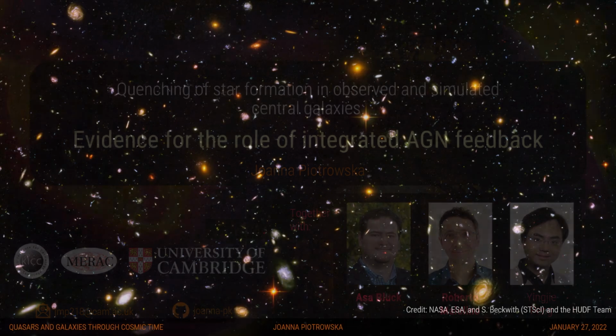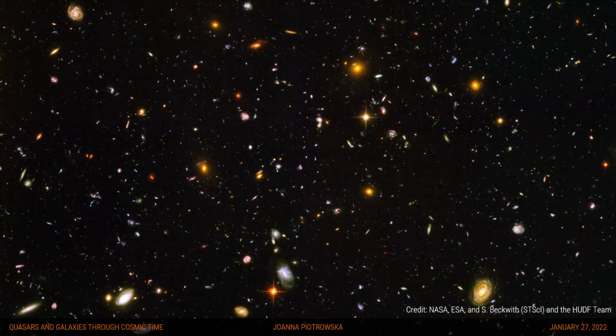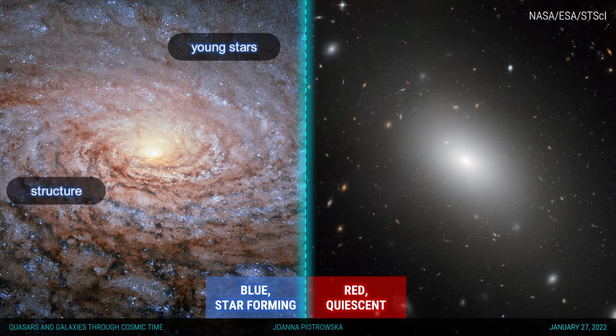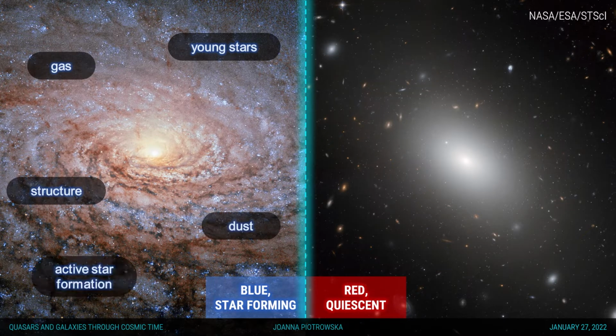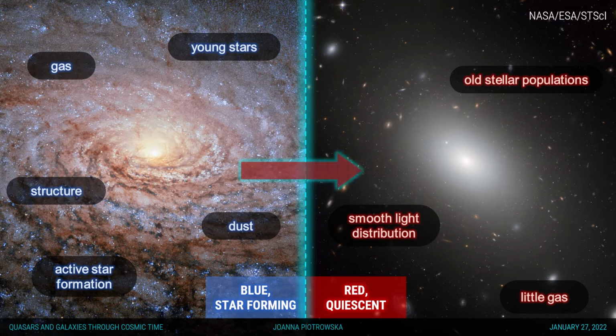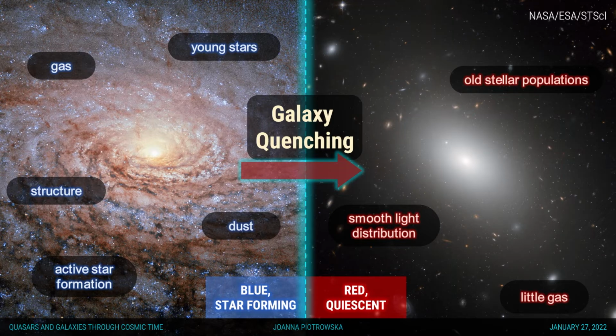To start us off, let me remind ourselves that galaxies in the observable universe can be divided into two broad categories: blue star-forming and red quiescent. Blue galaxies are typically dominated by young stellar light and show a lot of structure with gas, dust, and active star formation. On the other side of the galactic scale, the red quiescent galaxies are typically characterized by smooth light distributions with little to no gas and dust, dominated by old stellar populations. These two galaxy groups are interpreted as an evolutionary sequence in which blue star-forming galaxies transition to become red in a process called galaxy quenching.